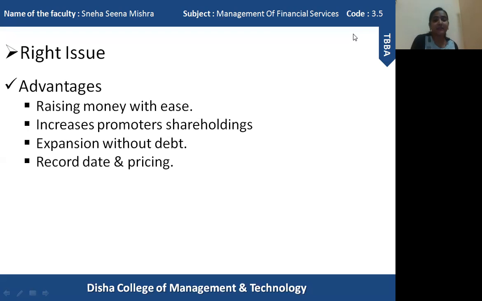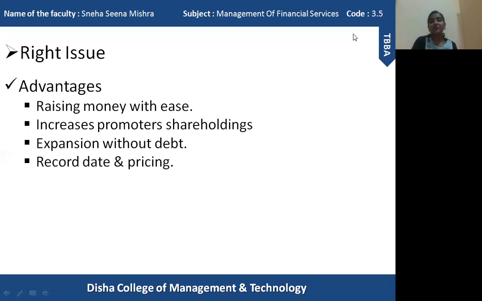The next point is that it increases promoters' shareholdings. Promoters now have the chance to increase their shareholdings when a right issue takes place. They will get more and more shares according to their existing shareholdings. So promoters' shareholdings will definitely increase.